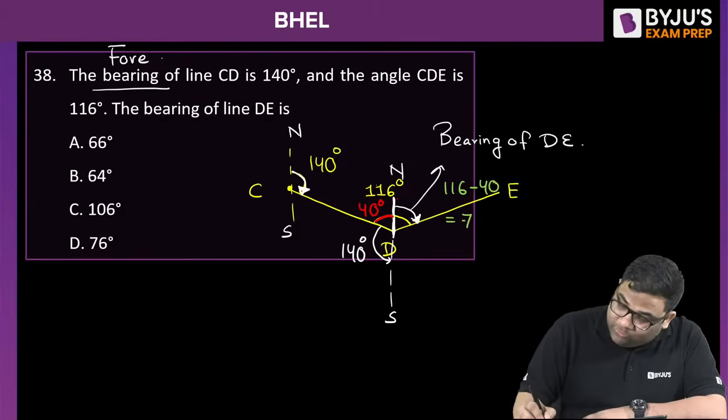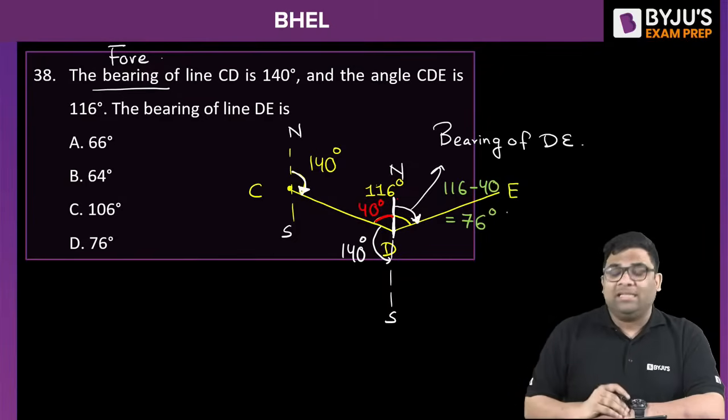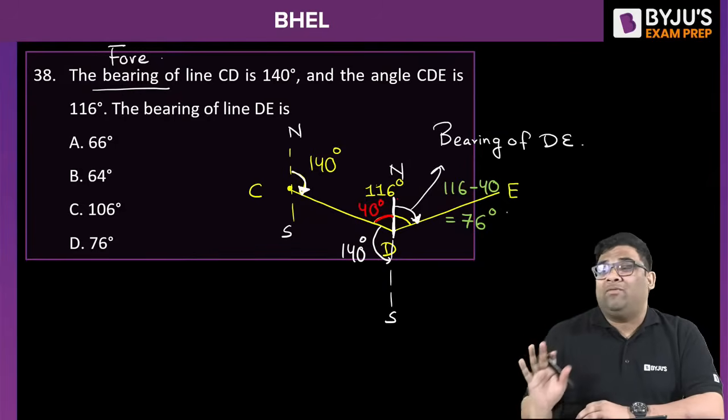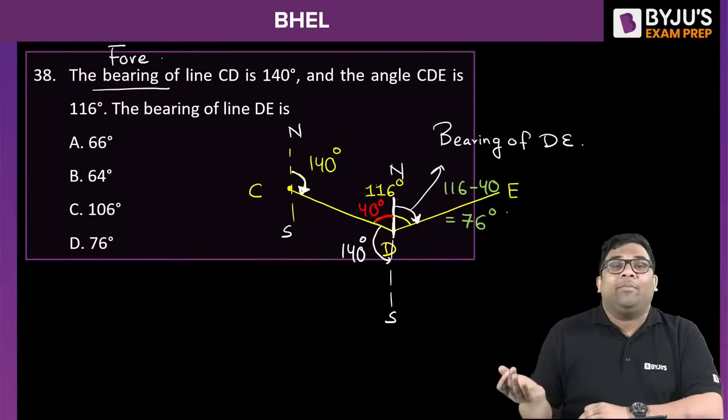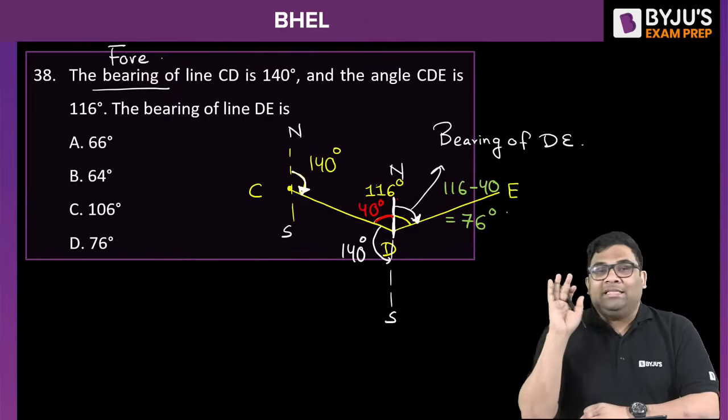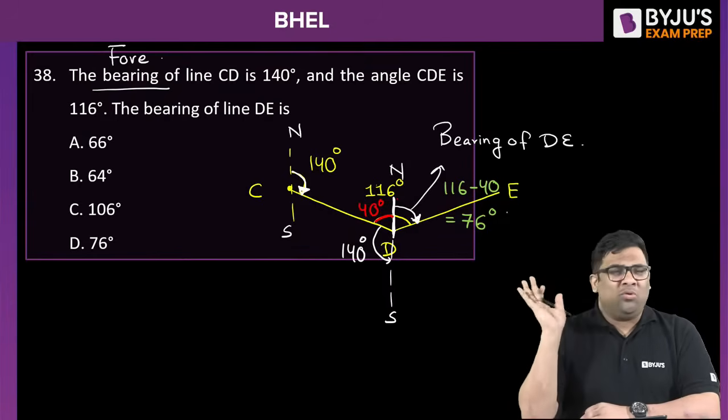So whenever they ask questions on bearing and angles, never use any formula. I never use any formula for this. Always draw the diagram. If you draw the diagram, you can solve it easily. Is there a requirement to remember a formula? No formula. Directly draw the diagram.